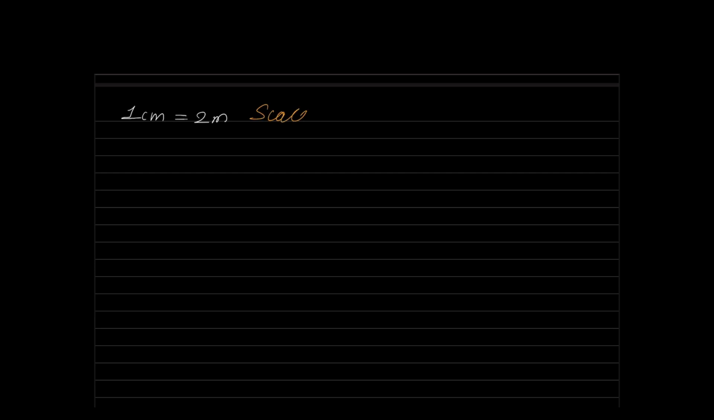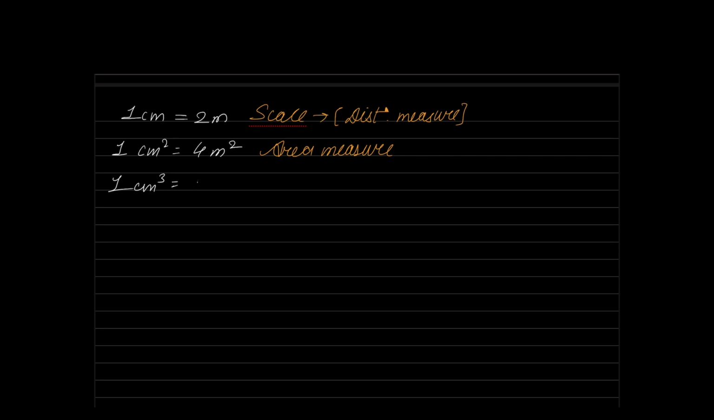I can extrapolate that. If every 1 centimeter represents 2 meters, every 1 centimeter square will represent how much on the ground? 4 meters square on the ground. This is what we call representation of scale in area terms, in area measure. And I can again say that every 1 centimeter cube will represent what? 8 meter cube. What is this? This is volume measure.